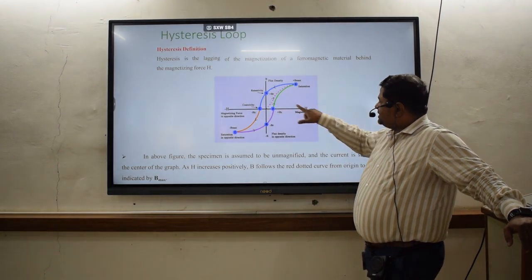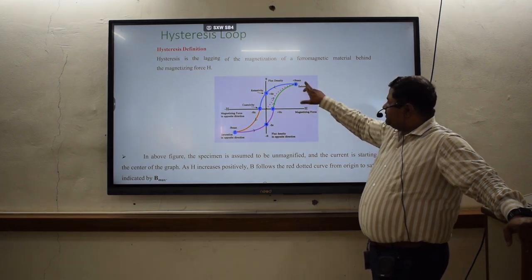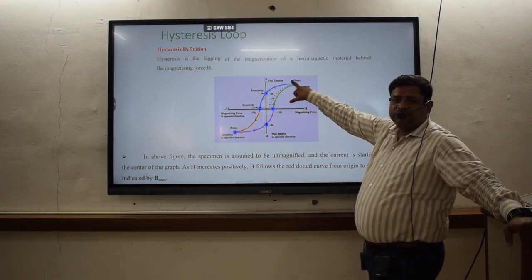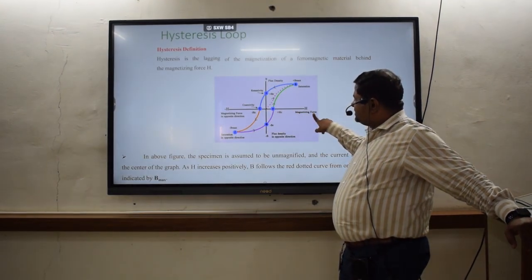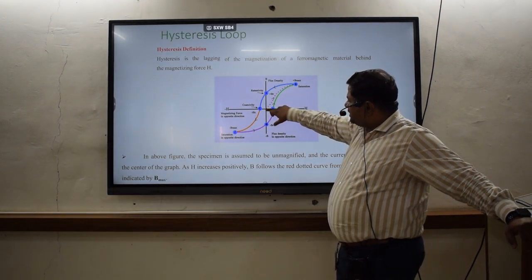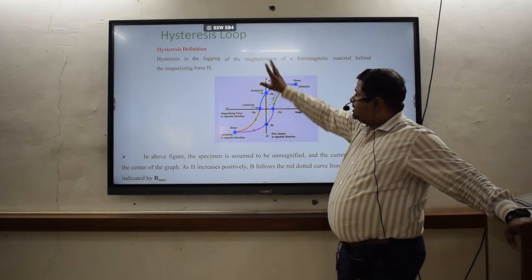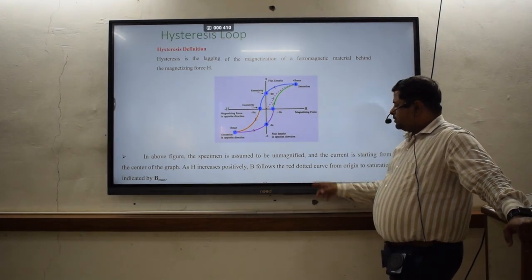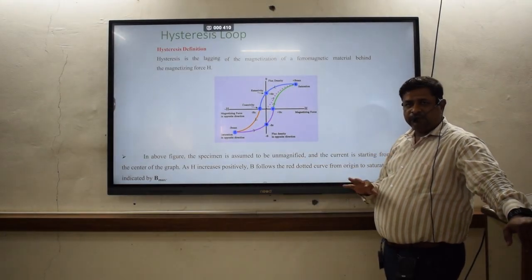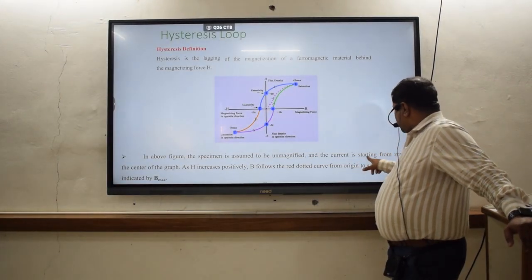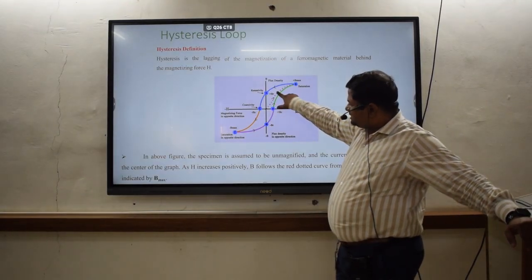So whatever the magnetizing force H is, due to its application we will get the magnetic field produced in the material. You can see that when we apply the magnetizing force, the magnetic field will start from this one. So this much lagging is there as far as this definition is concerned. The specimen is assumed to be unmagnetized, that means the specimen is not magnetized initially. The current is starting from 0 in the center of the graph. From here the current is starting.